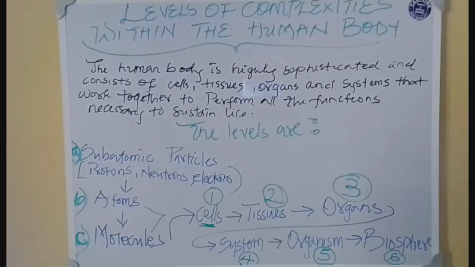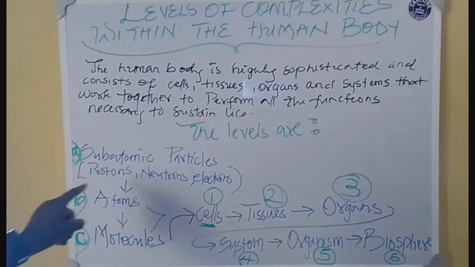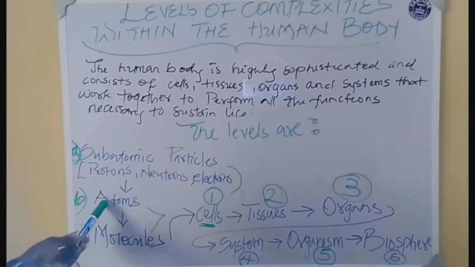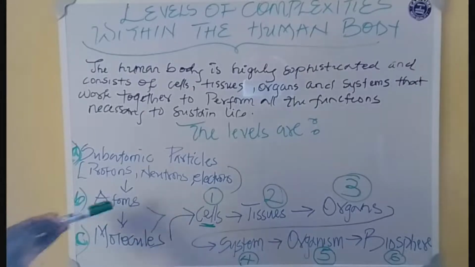So atoms are the smallest particle of any substance, and they consist of protons, neutrons, and electrons. Now, a combination of two or more atoms gives us molecules, such as sugar molecules, that's glucose molecules, protein molecules. All these things we find within a cell are mostly molecules. So atoms and molecules make up a human cell.